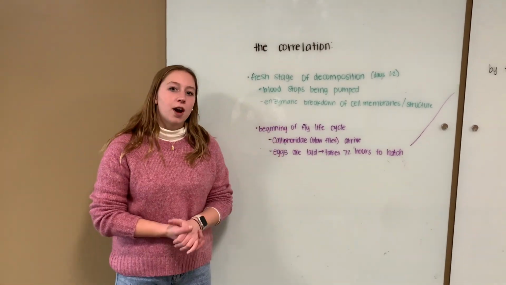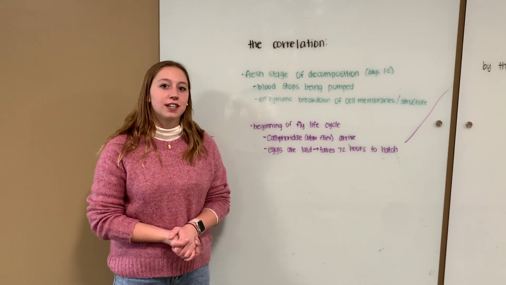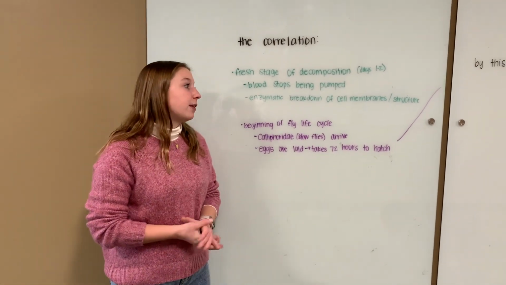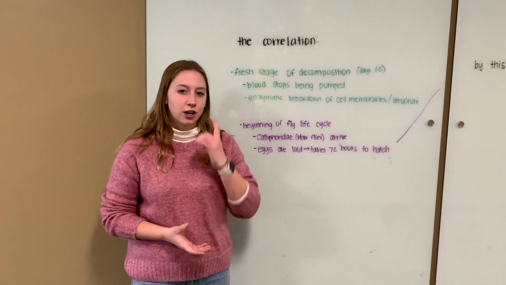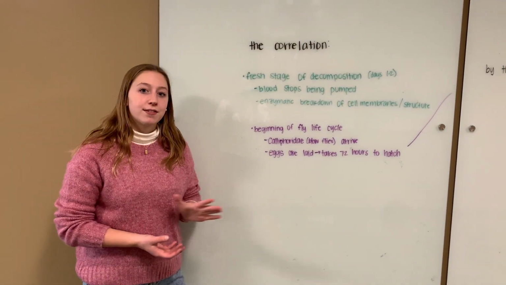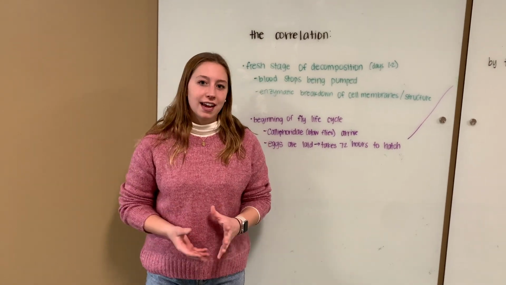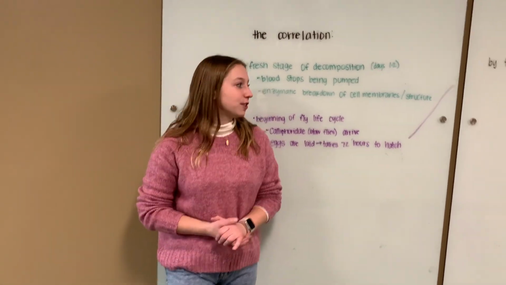The first stage of decomposition is the fresh stage of decomposition. This is days 1 to 2. Blood stops being pumped throughout the body, and there's an enzymatic breakdown of cell membranes and structure. This is the beginning of the fly life cycle. Californiae, which are blowflies, arrive and lay their eggs. They take 72 hours to hatch.